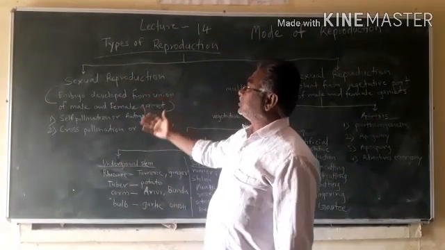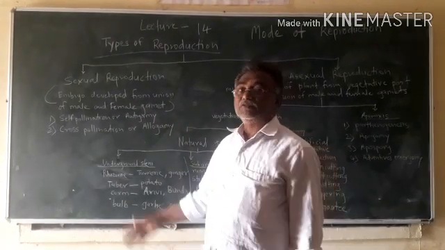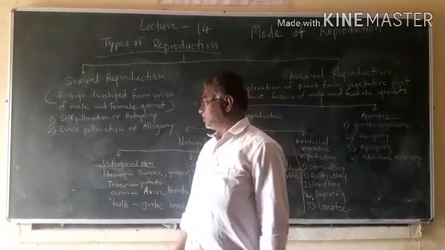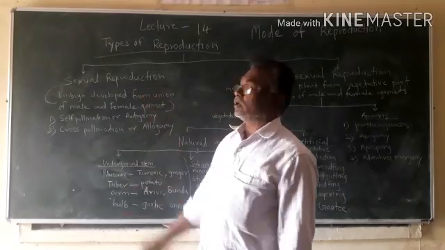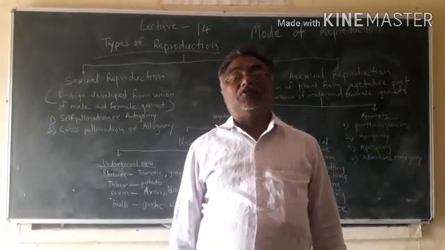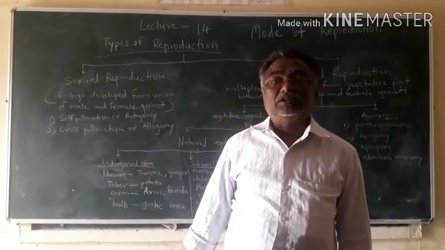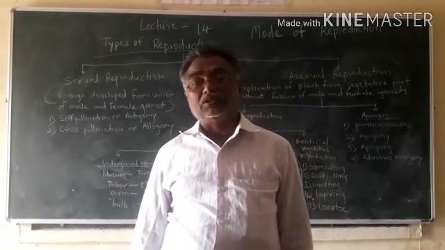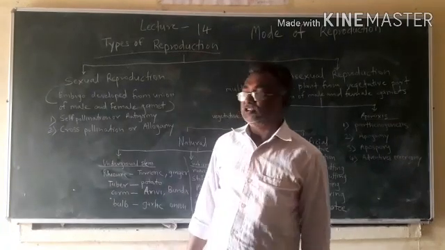So in this sexual reproduction, male and female gametes unite together. This sexual reproduction is of two types. First, by self-pollination, and second one is by cross-pollination. Self-pollination.